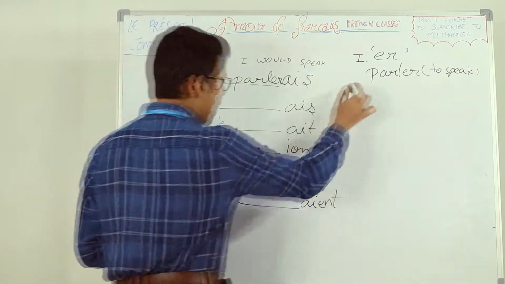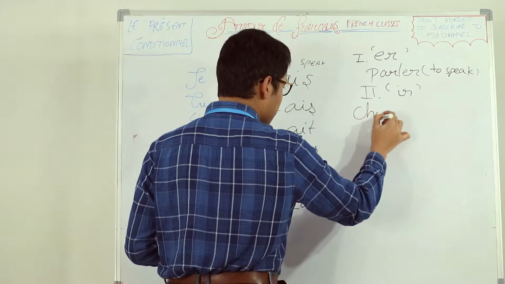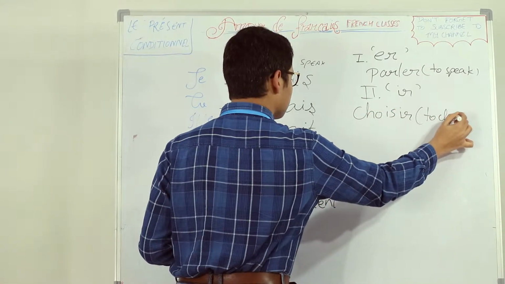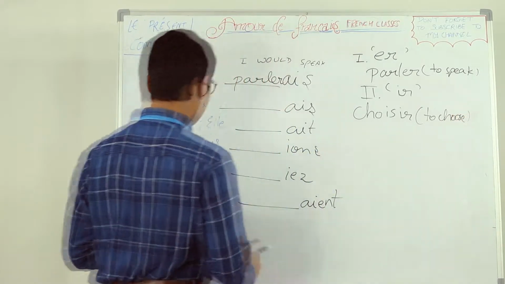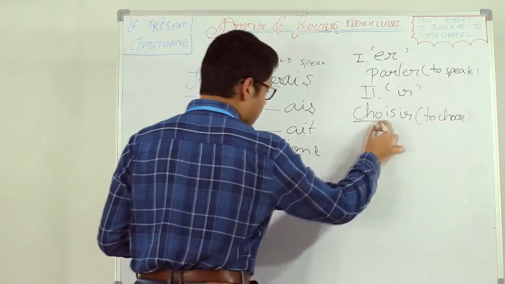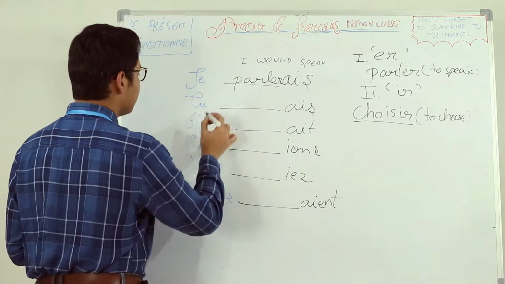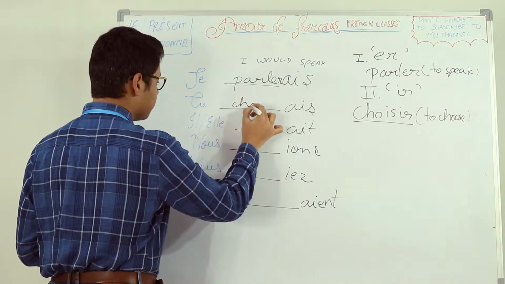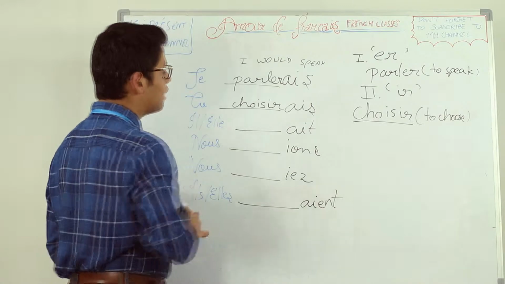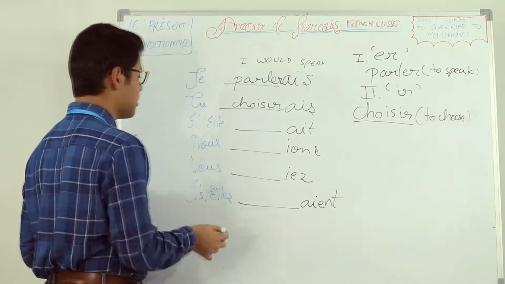Now let us take an IR ending verb, which is choisir, which means to choose. Let's make it with tu. Again, the stem of future simple of choisir is the whole infinitive. So, tu choisirais. Tu choisirais. What does it mean? You would choose.